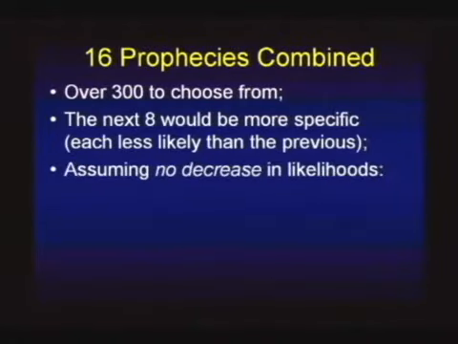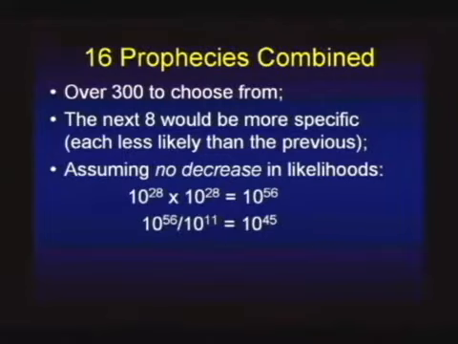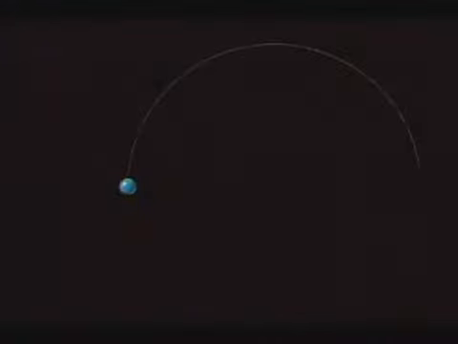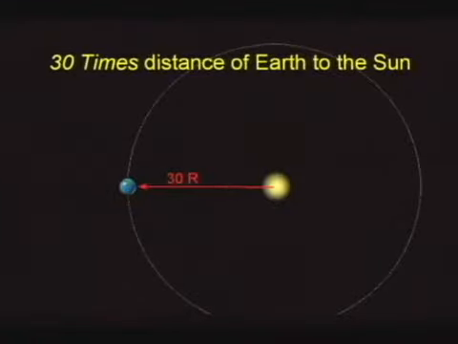So, assuming there's no decrease in likelihoods, I have 10 to the 28th times 10 to the 28th, that's 10 to the 56th, but I've got to divide by the population again, 10 to the 11th. So now I have 10 to the 45th that I need to deal with. Okay, now I need a bucket that's going to carry 10 to the 45th, 10 with 45 zeros after it. That's a lot of silver dollars. You want to know how many silver dollars that really is? Well, it's 10 to the 45th silver dollars. If I take the earth and build a ball of silver dollars that's 30 times the distance from the earth to the sun, I will have 10 to the 45th silver dollars.